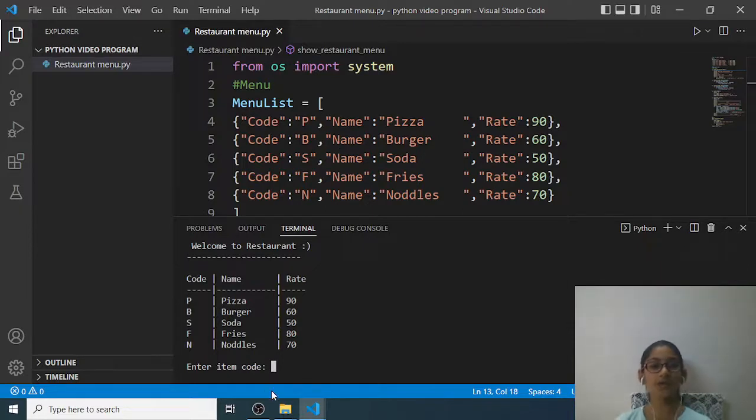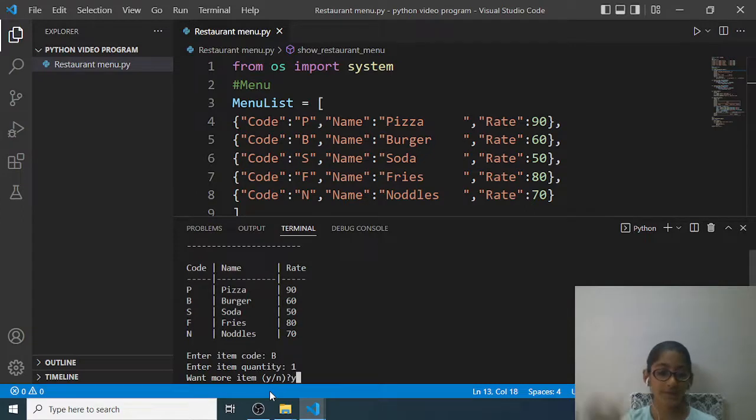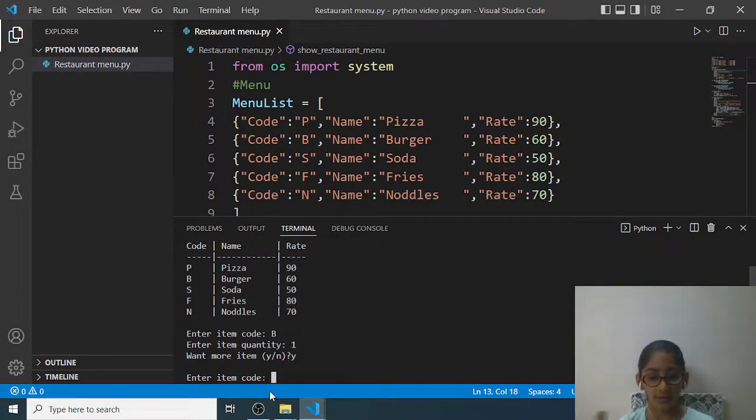So I want a burger. And don't forget to write all the code in capital letters, or else when it will be time to generate the bill, it will give an error. Then press the enter key. Next, enter item quantity. I want 1. Press enter. One more item? Yes, of course. One burger will not fill my stomach. So enter item code.